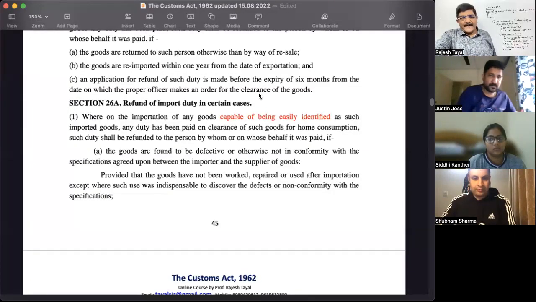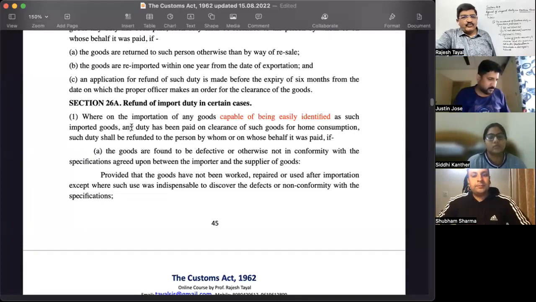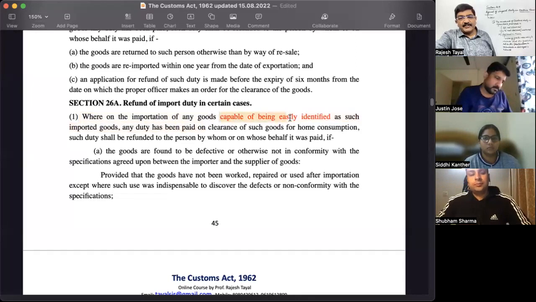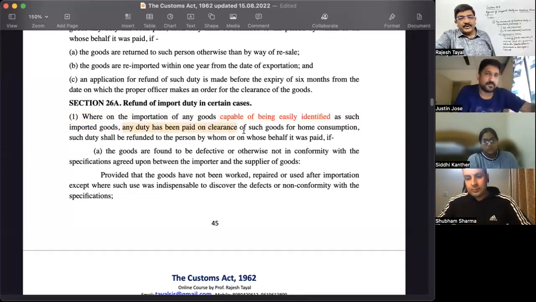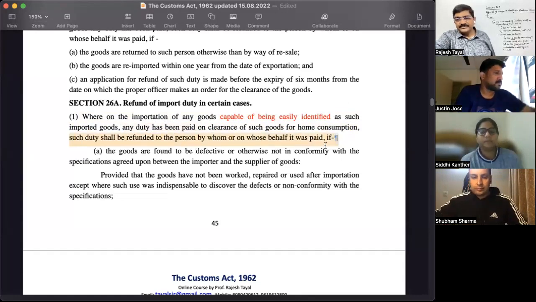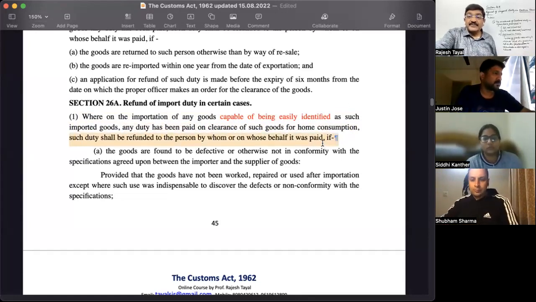Section 26A, where on importation of any of the goods, first thing is capable of being easily identified. Any duty has been paid on clearance of the good for home consumption, such duty shall be refunded to the person on whom this was paid.